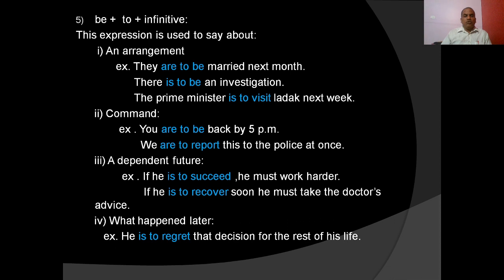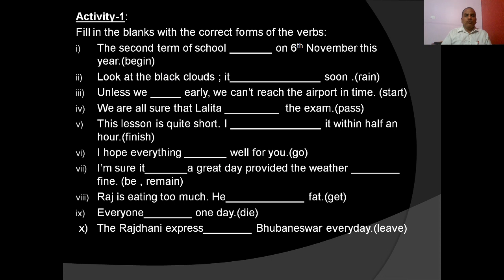It is also used for a dependent future. For example, if he is to succeed, he must work harder. If he is to recover soon, he must take the doctor's advice. Okay? So, another situation, what happened later: he is to regret that decision for the rest of his life. So, these are the situations in which we usually express future time.